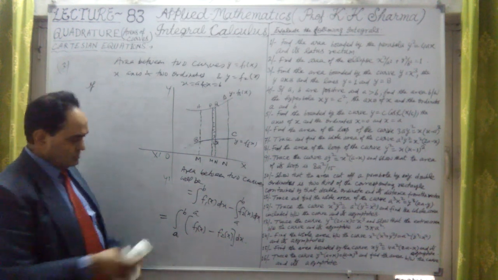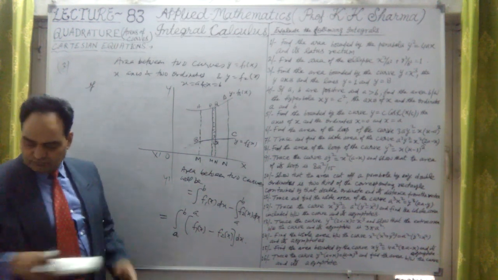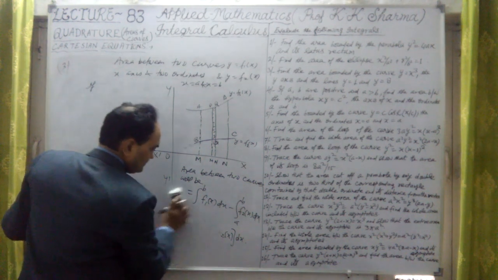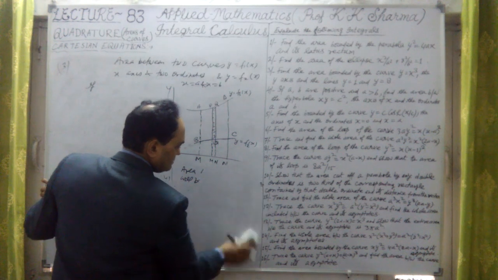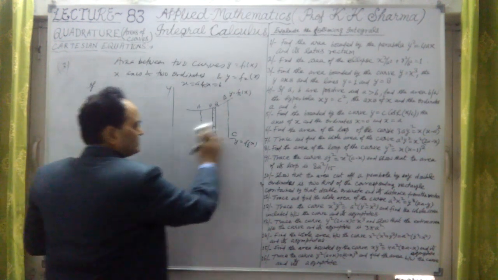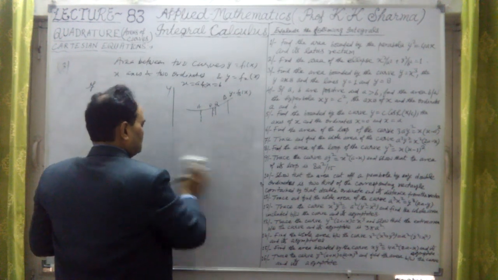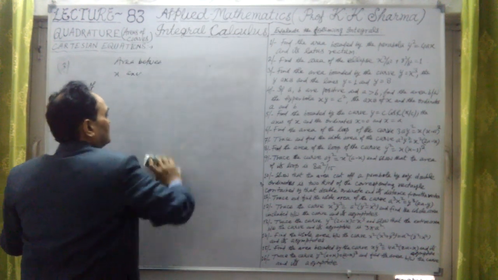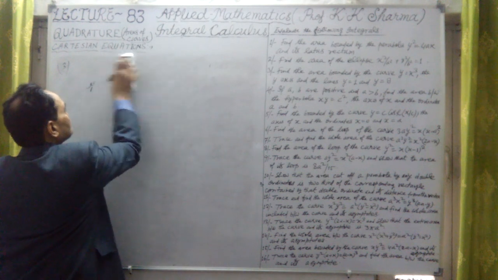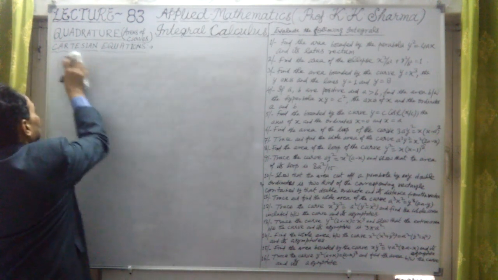Now, second thing, by double integration. Let me talk about how to find the area between the x-axis, the curve, and the two ordinates with the help of double integration. So that is the next process.